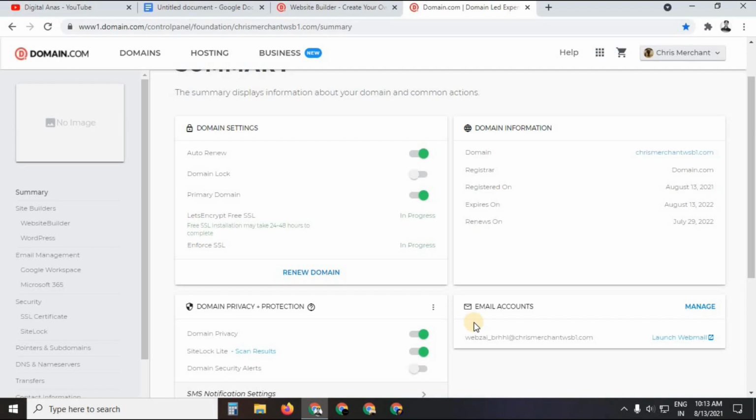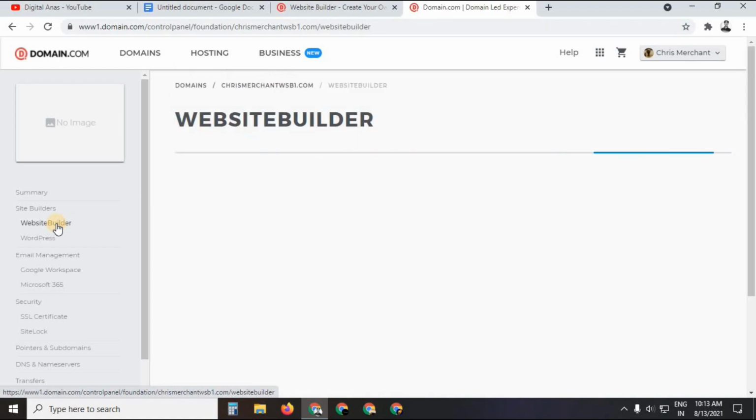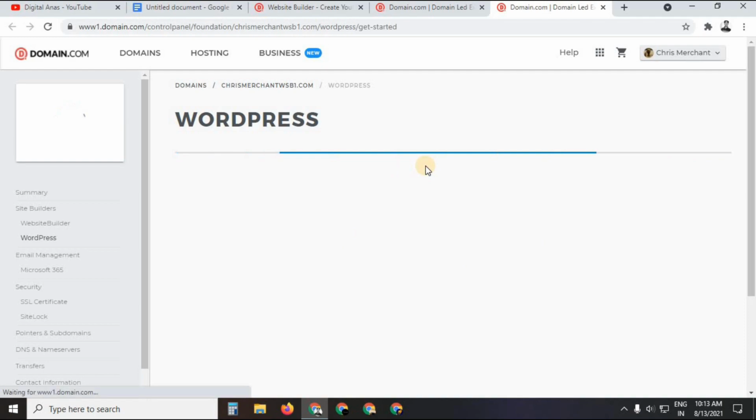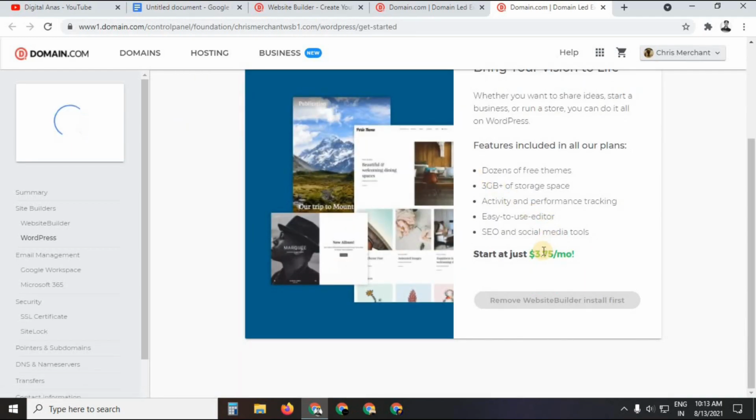Okay, so it is very good. And as you can see, you have to go in the website builder plan, and if you want to make a website with WordPress, you can even do this. And for this you need to purchase the WordPress one. As you can see over here, you have to pay them $3.7 per month more in order to use WordPress, and I think this cost is also very affordable.